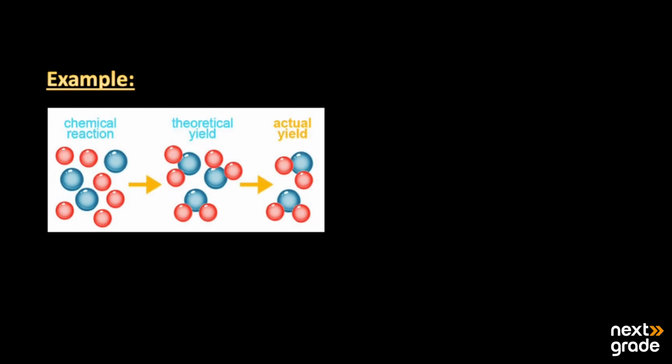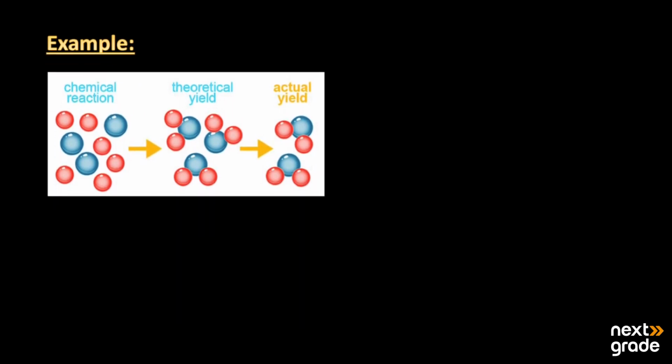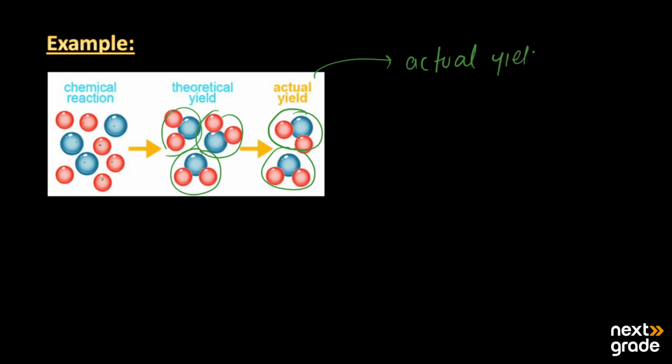And next we have examples of the yield. For example, here we have some molecules or atoms in red color and here we have three in blue. Mainly it should produce three molecules like that, but the actual yield we have is two molecules. What is the reason behind that? Actual yield is basically less as compared to the theoretical yield.